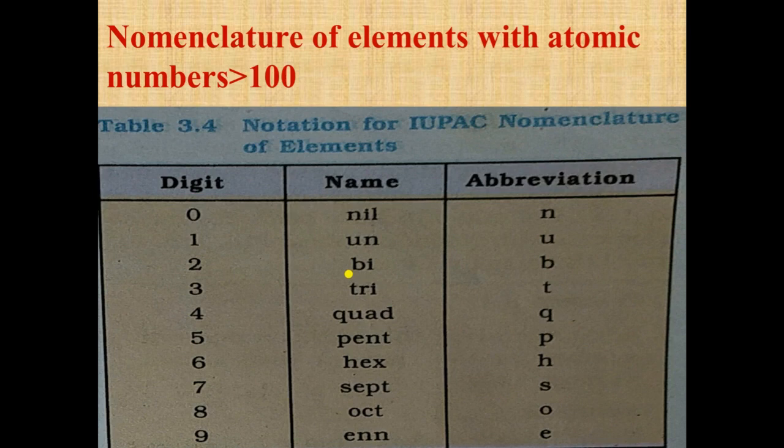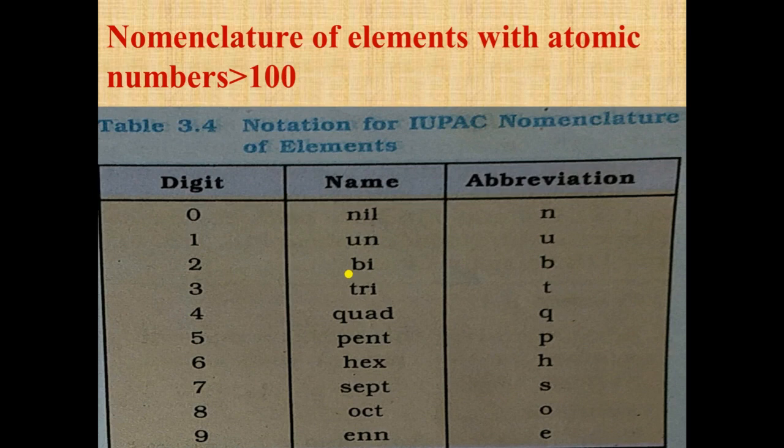Although names and symbols have been assigned to many of these elements, they are still not universally accepted. Some elements have two names or symbols. For example, atomic number 104 is named Rutherfordium by Americans, but the Soviets named it Kurchatovium, represented by Ku. So it creates confusion when an element has two names.